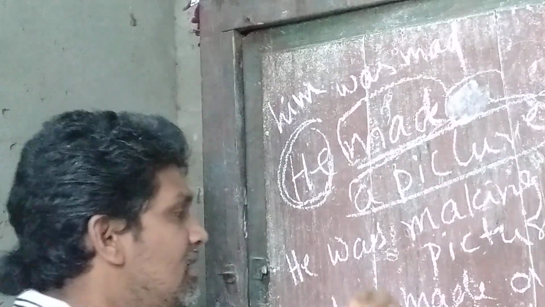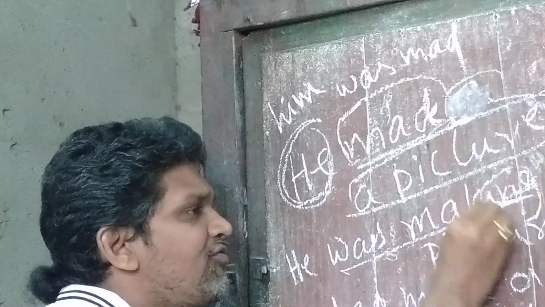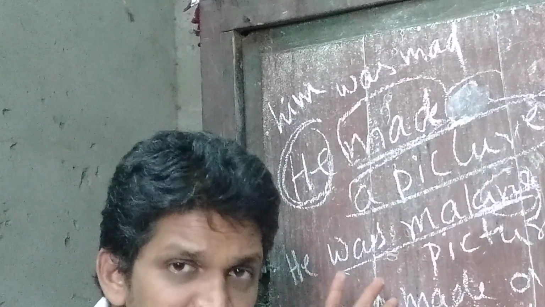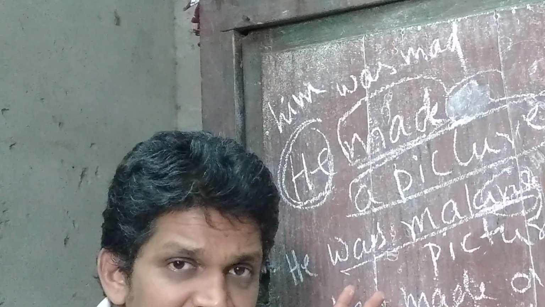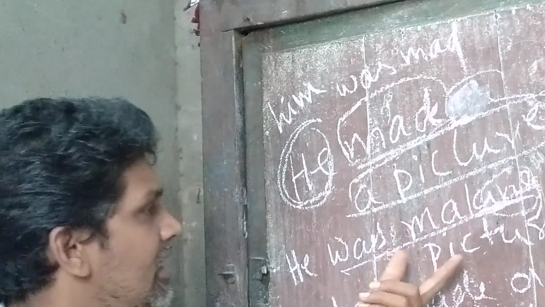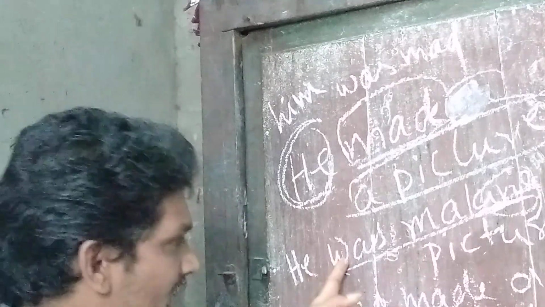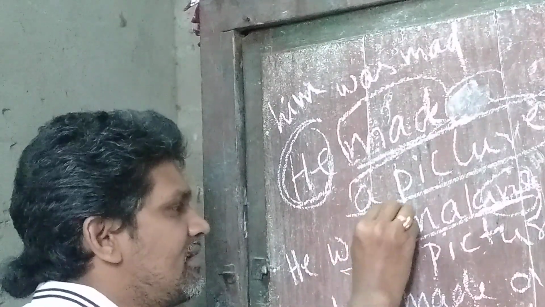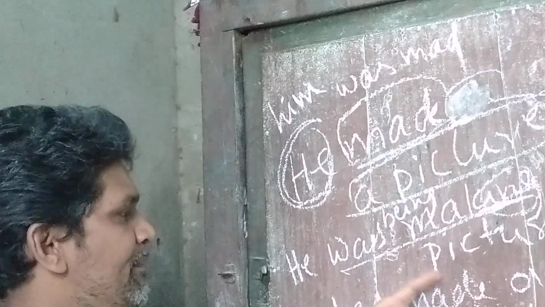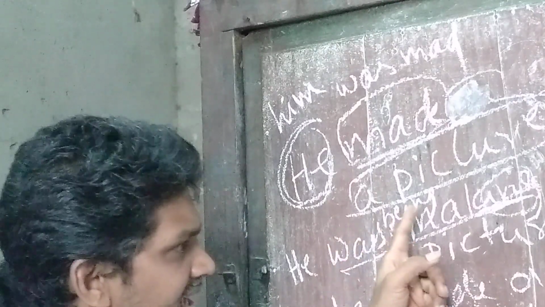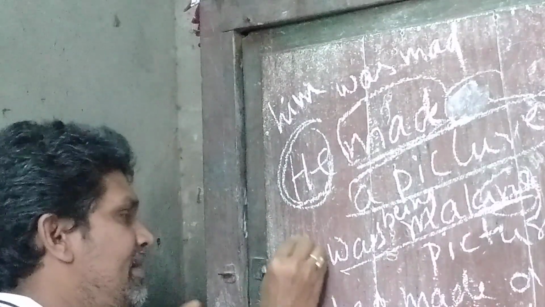Now coming to the past continuous tense. Being form is here, being is in the question. So definitely we should add being. A picture was being made by him.